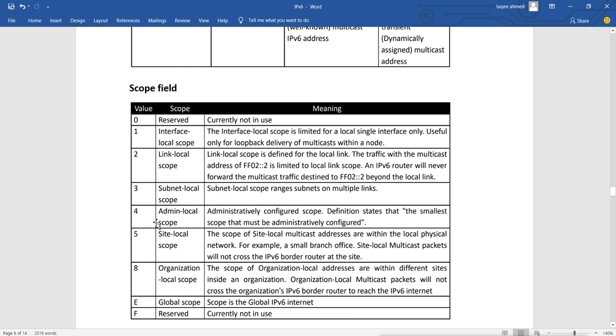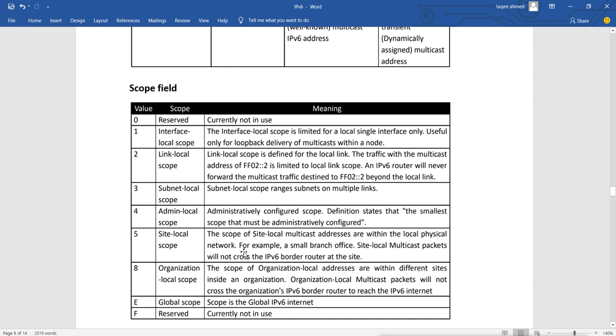Admin local scope. This administratively configured scope definition states that it is the smallest scope that must be administratively configured. So we configure the scope for doing the multicast by using this 4. Then 5 is site local. The scope of site local multicast addresses is within the local physical network.